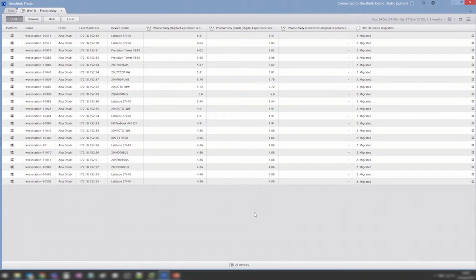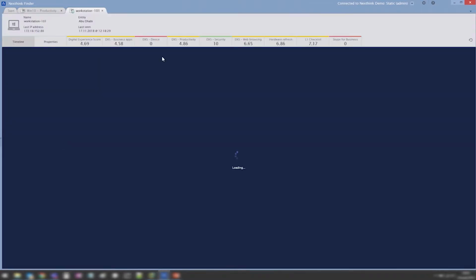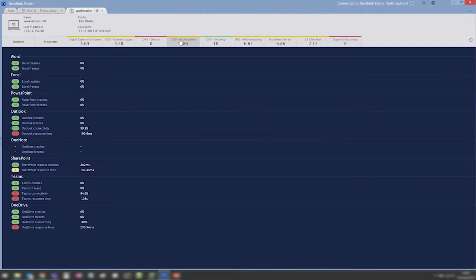I am now in Finder, displaying the 21 devices that have a bad productivity score. If I select one and have a look at the productivity tab of the digital experience score, we can clearly see which scores are bad. Outlook response time, SharePoint response time, Teams connectivity and response time, and OneDrive response time. We can very easily see that what is affecting the productivity score has to do with the network, response times, and connectivity. So let's have a look at the web view for this device.